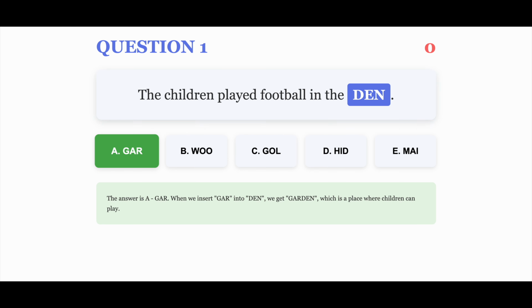The correct answer is A. The answer is A. Gar. When we insert gar into den, we get garden, which is a place where children can play.